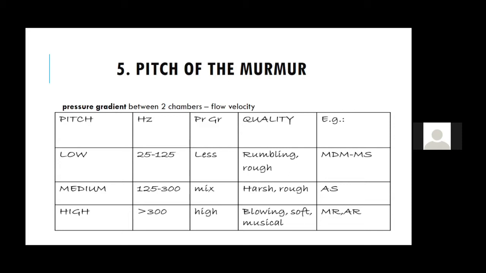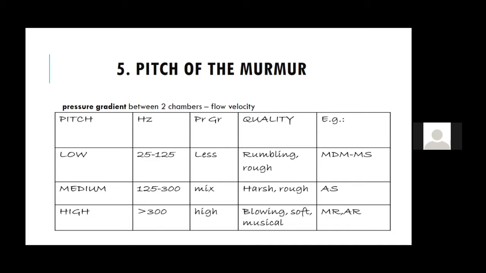As compared to that, let's go to the high pitched, all the regurgitation like MR, AR, where the gradient is very high, you get a high pitched murmur and it is more than 300 hertz. All the high pitched murmurs are blowing murmurs, like MR murmur, which is soft and blowing, AR murmur, which is soft and blowing, and sometimes it can even be musical murmurs.